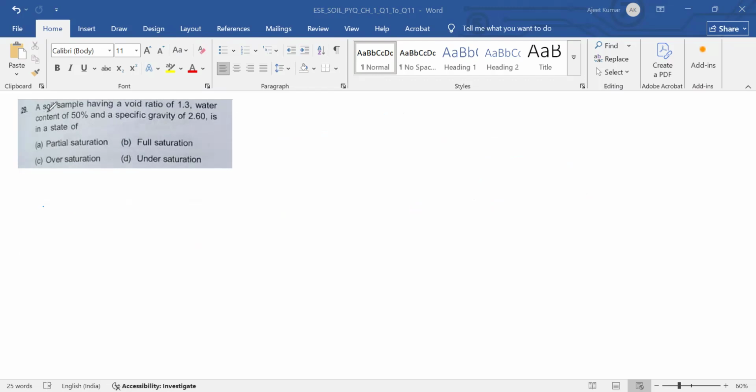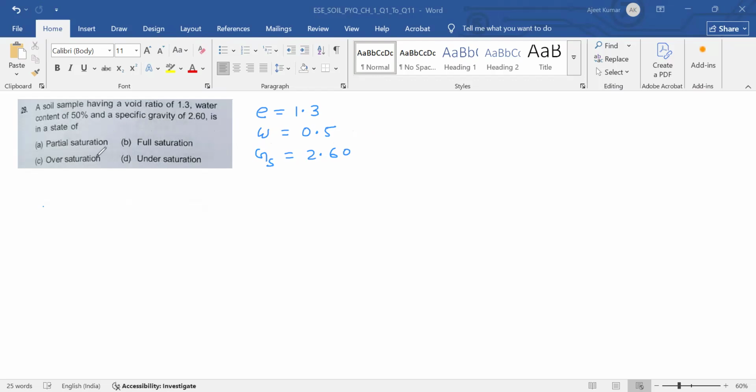So a soil sample having a void ratio of 1.3, so e is equal to 1.3. Water content is 50%, water content w is equal to 50%, means 0.5, and a specific gravity Gs is equal to 2.60.